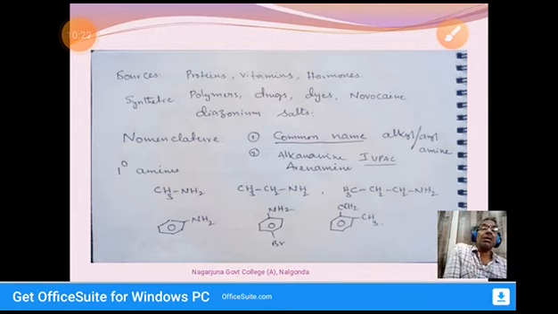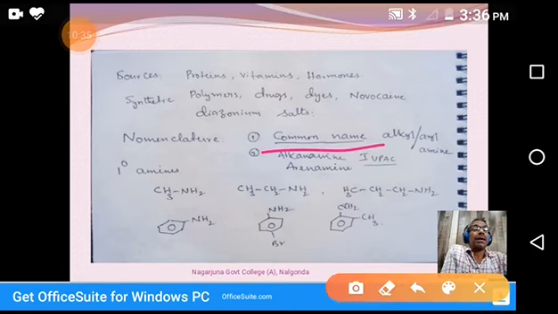Coming to the nomenclature. As usual, in organic chemistry, we have two types of naming method. One is the common method, and there is the IUPAC method. In the common method, we call the organic compounds by common names. We will observe two types of naming system for these amines. Taking one by one, we'll discuss both.